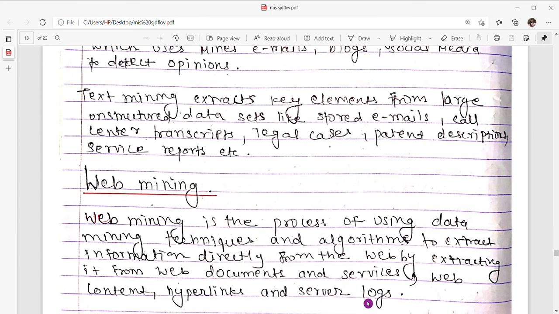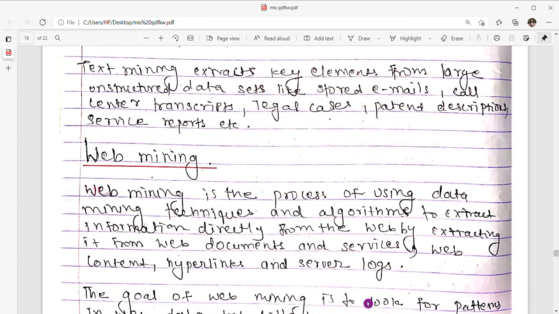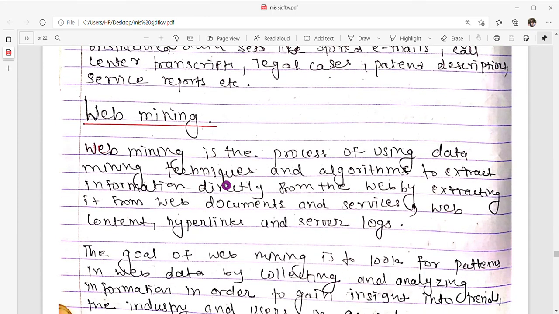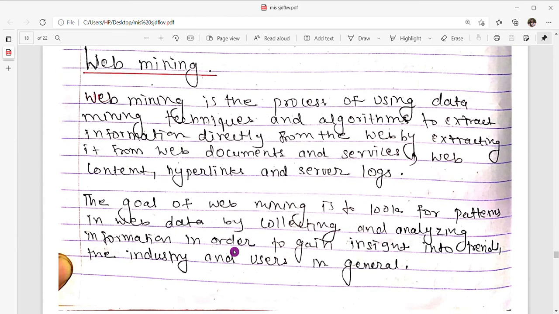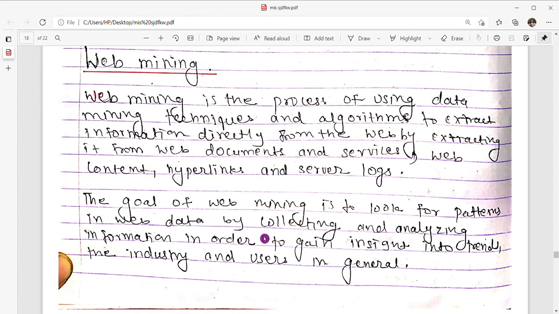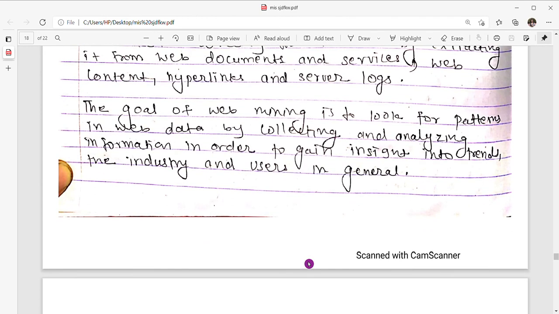Now, what is web mining? Web mining is the process of using data mining techniques and algorithms to extract information directly from the web by extracting it from web documents and services: web content, hyperlinks, and server logs. The goal of web mining is to look for patterns in web data by collecting and analyzing information in order to gain insight into trends, the industry, and users in general.